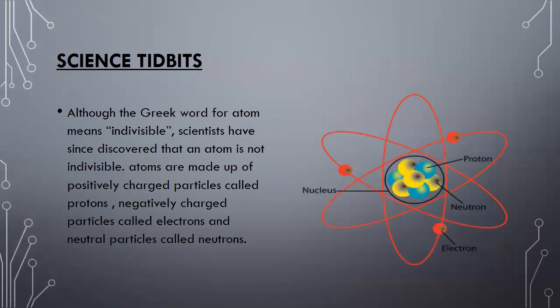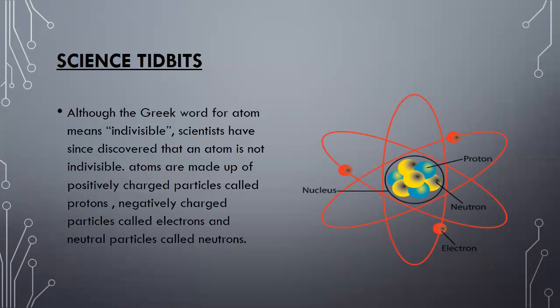Okay, this was the old concept, but as time passes and new discoveries and experiments are carried out, scientists come to know that an atom is not indivisible, but an atom is divisible. Look at what science tidbits says.